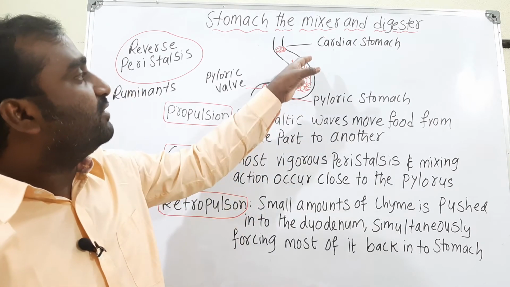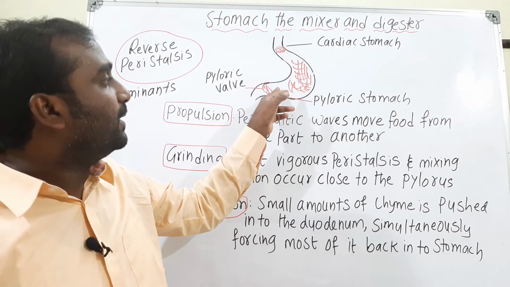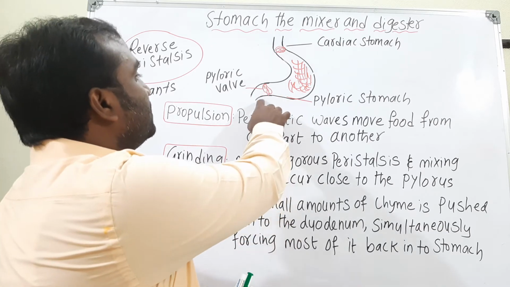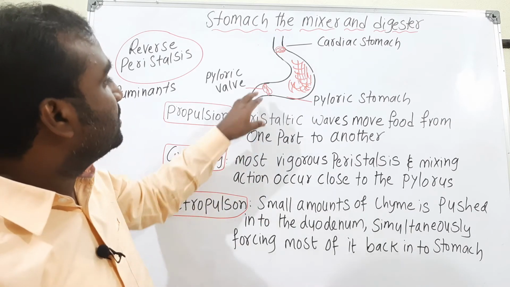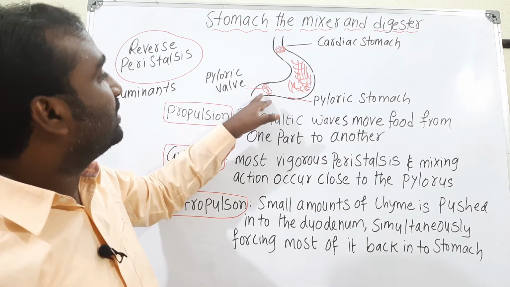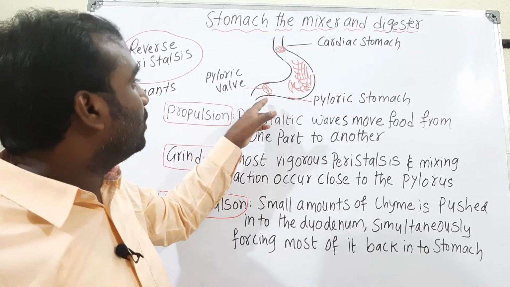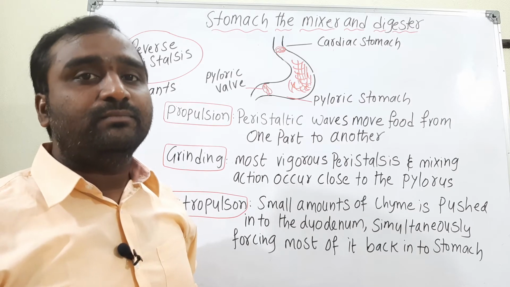After the food is mixed, it passes to the duodenum, which is a part of the small intestine. Where the pyloric stomach and the duodenum join, the valve present is called the pyloric valve.